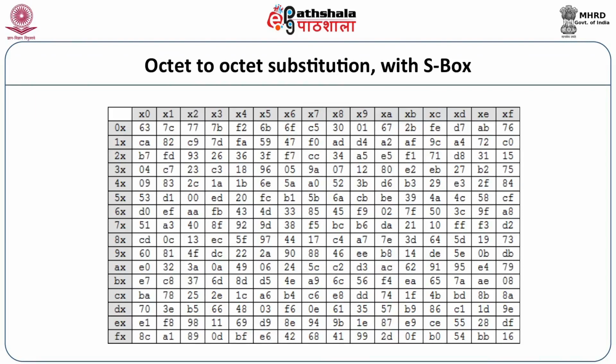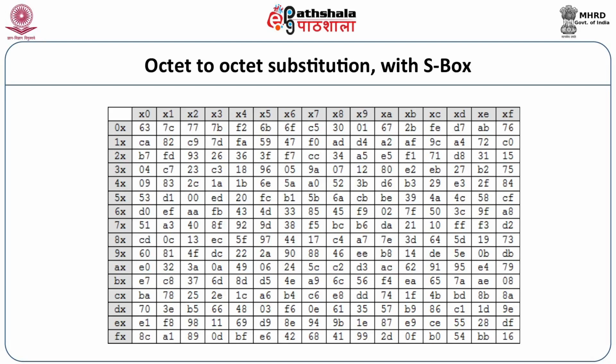saying that if it is 0x, x0, the substitution performed is according to the table. For example, if you have input octet 9F, look for the 9, check the S box where the left nibble is 9, that means you have to check for the 9x.